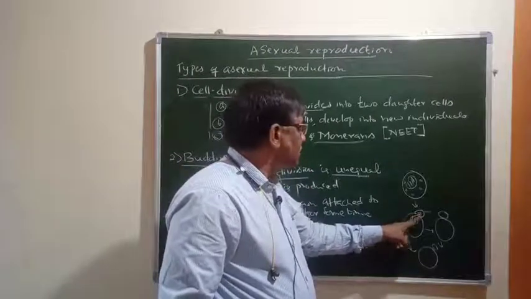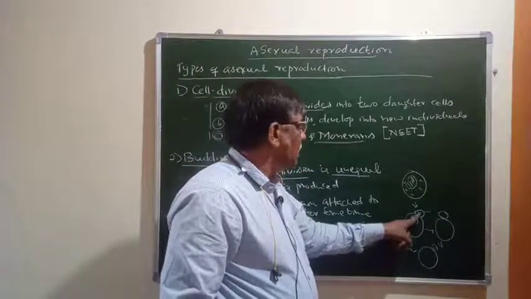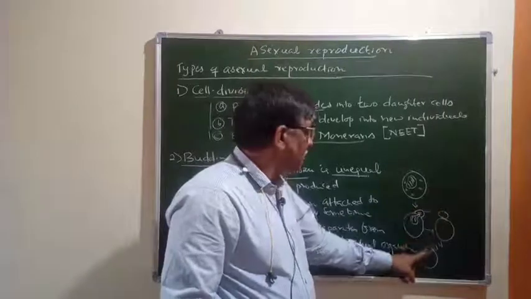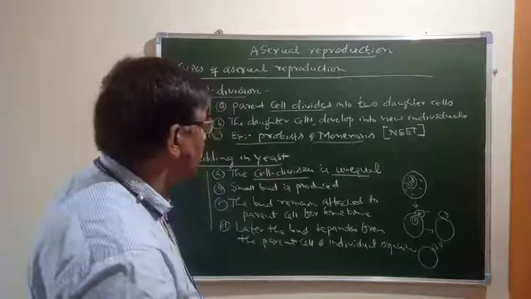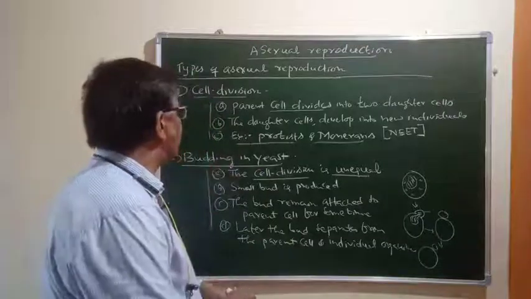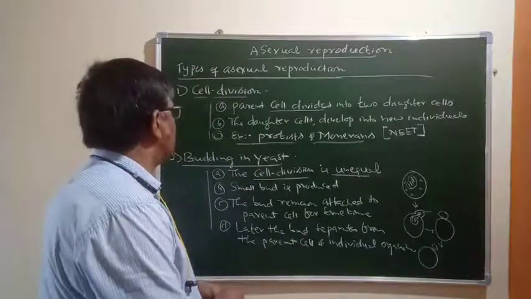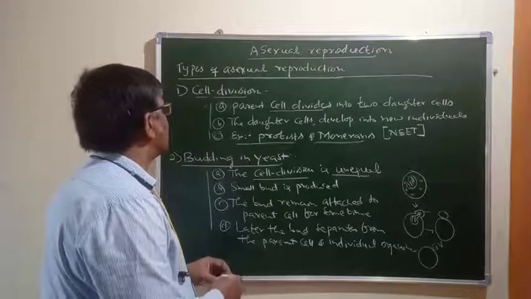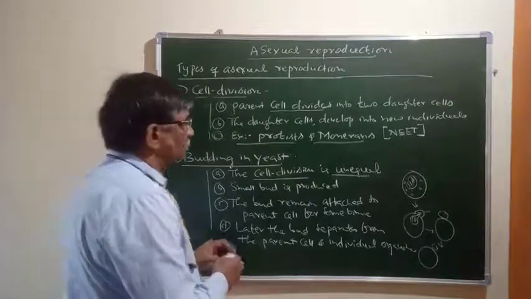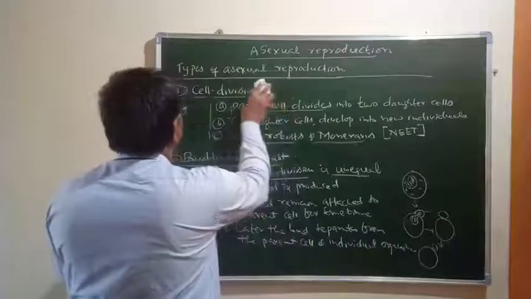For some time it is attached to the parent cell and afterwards it gets separated. When it is separated, it becomes a new individual. So this is a kind of reproduction in yeast. This is the second method of asexual reproduction, and let us move to the next method.